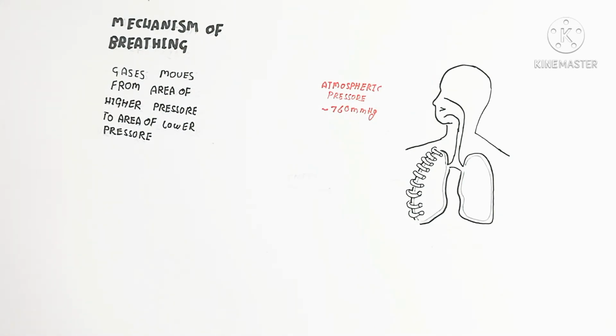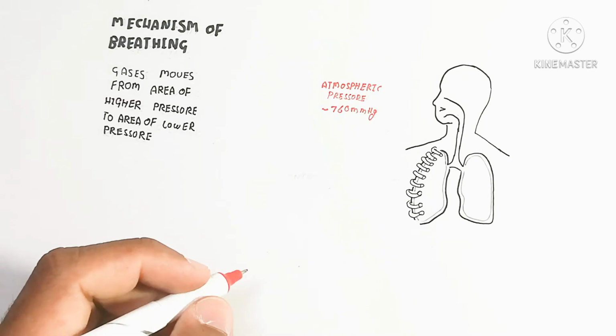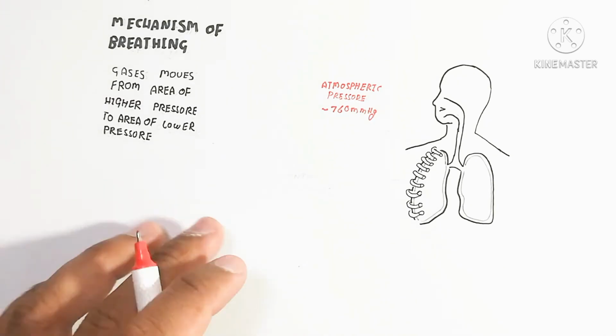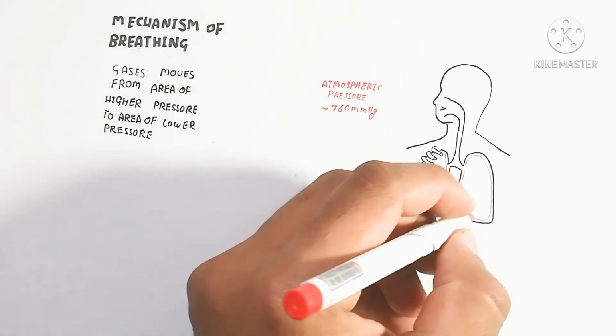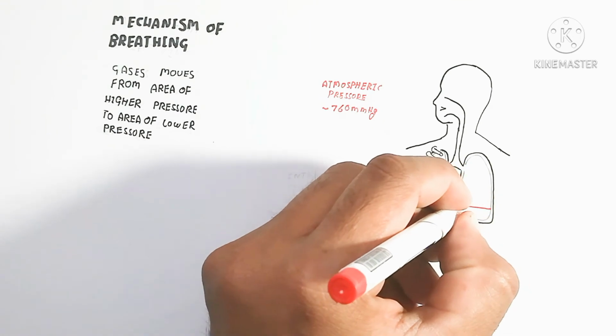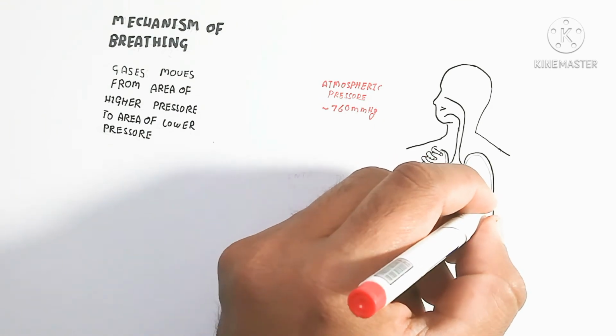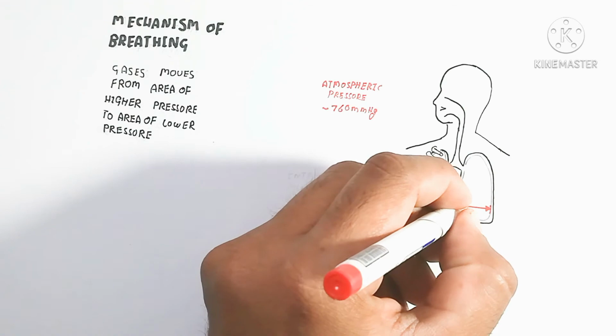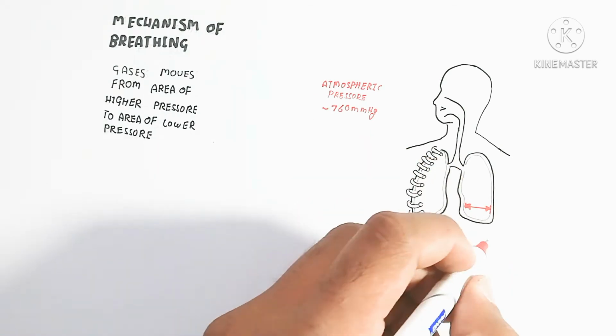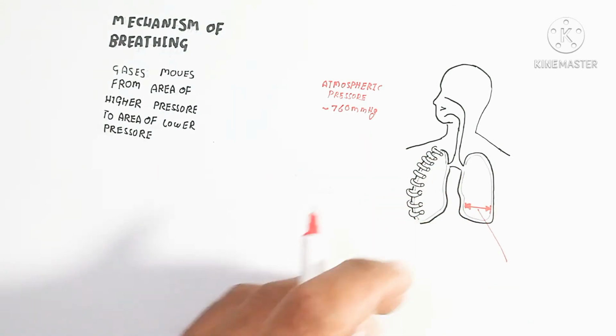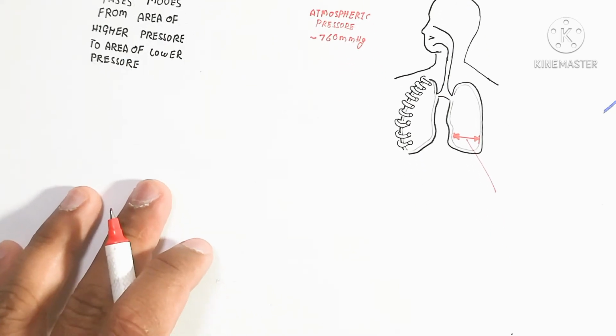Here the atmospheric pressure is 760 millimeters of mercury. Normally, when breathing is equal, the pressure inside is also 760 millimeters of mercury.